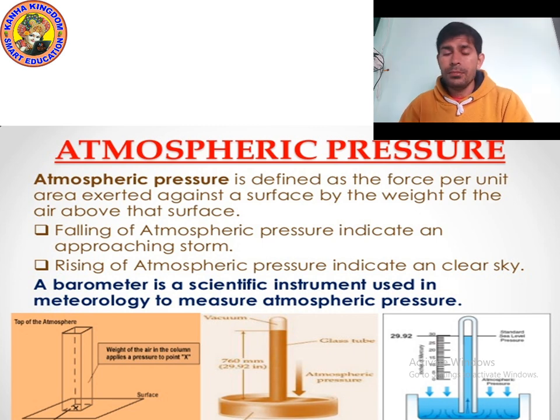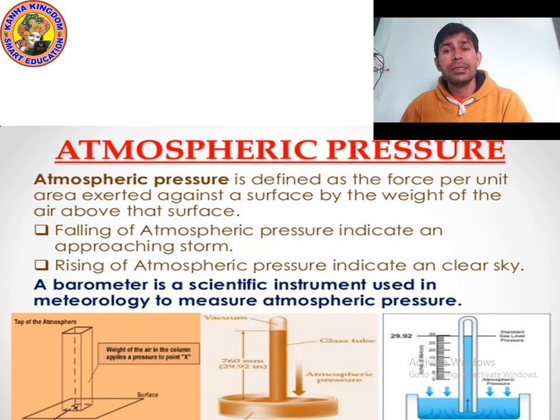So now the question is how to measure atmospheric pressure. Atmospheric pressure is measured by using an instrument, yes, a barometer.